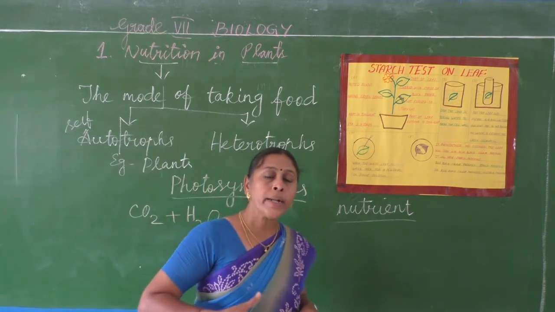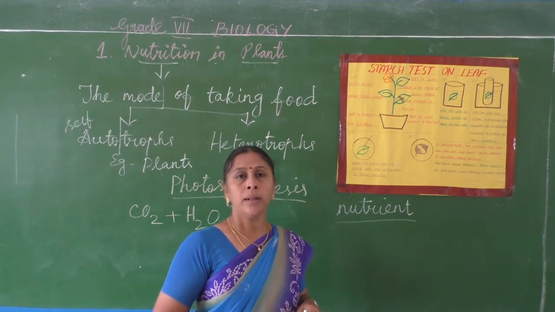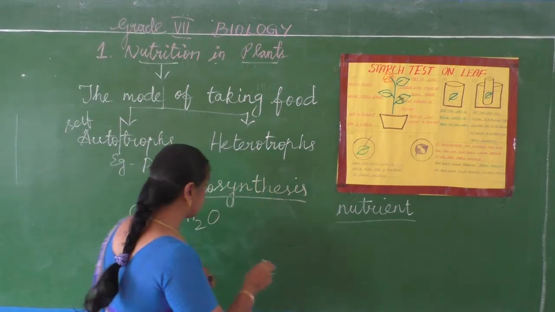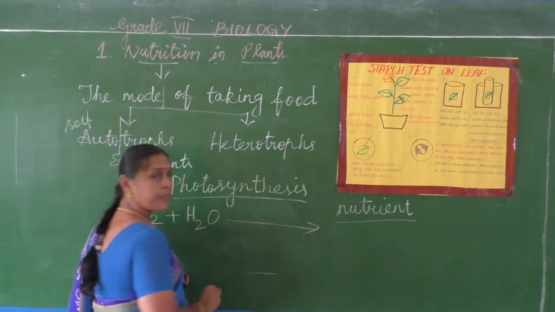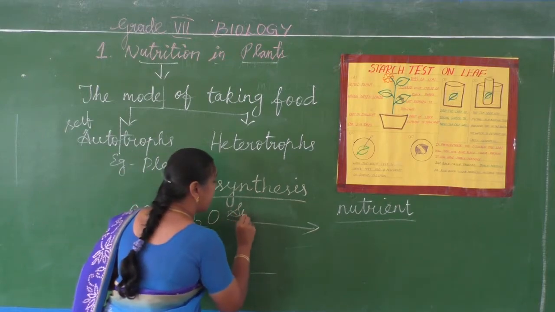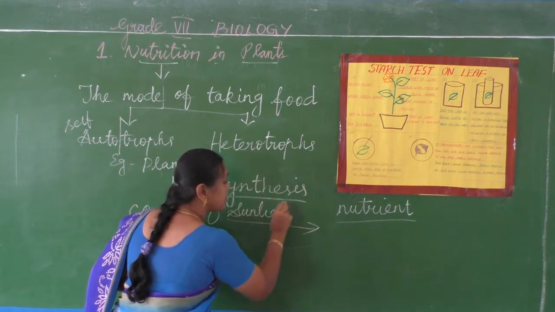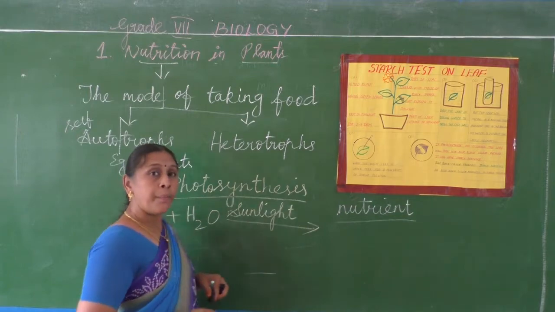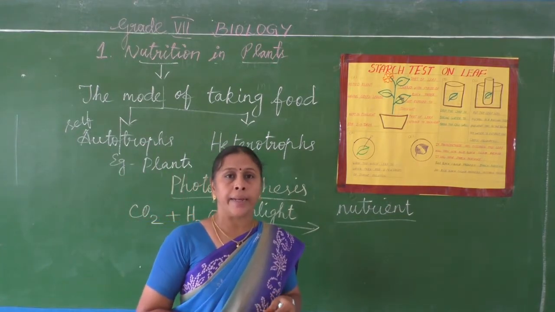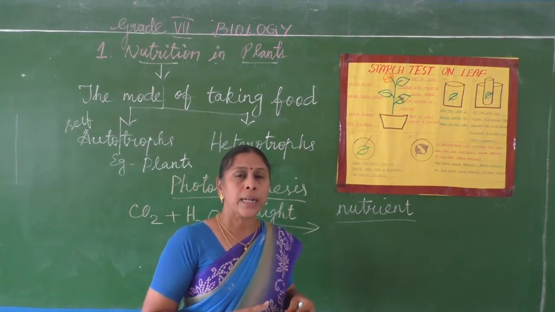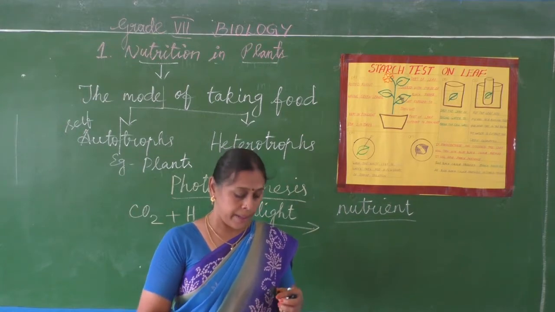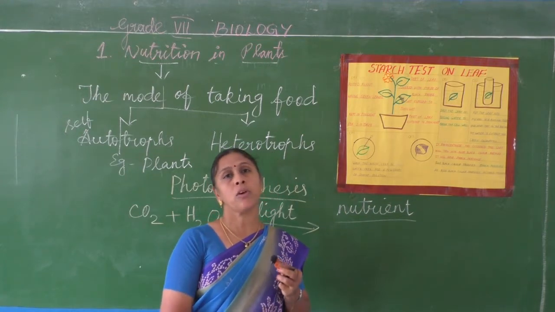They absorb water from the soil in the presence of sunlight. Sunlight is a major source of light. Without sunlight, this is a source of energy, main source of energy.